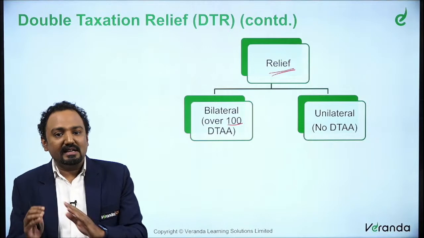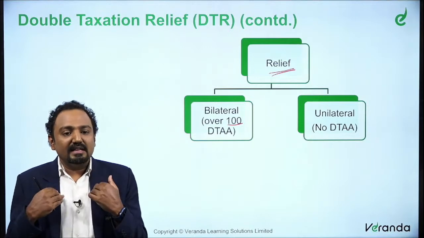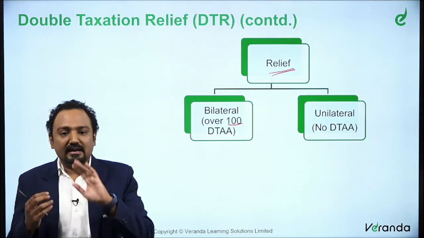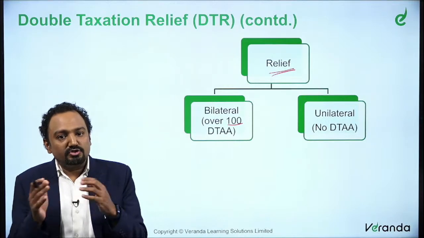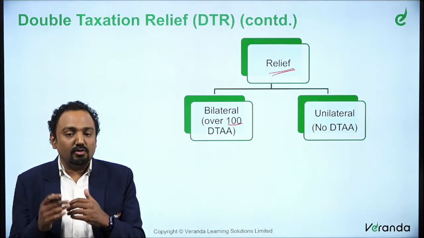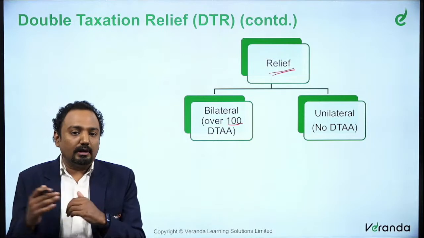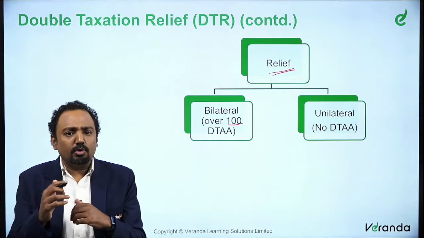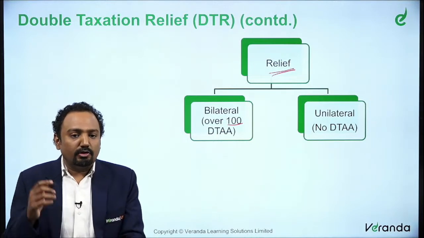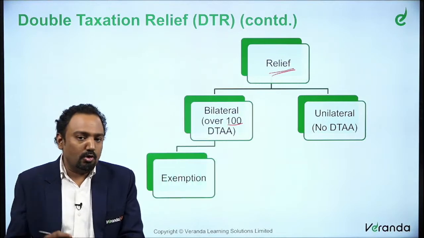When there is no DTA, India will have its own tax laws, and that country will have its own tax laws. There is no intermediary, there is no discussion on what has to happen when income is taxable in both countries. So what do you do then? We are going to see how relief is provided in both these situations.